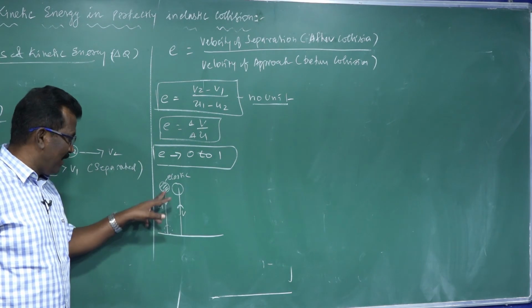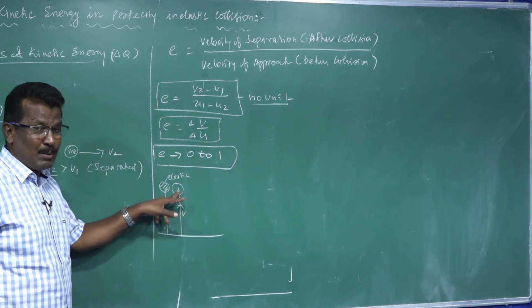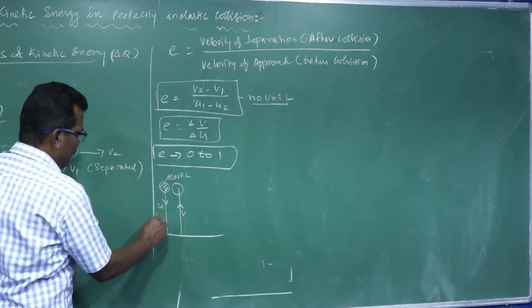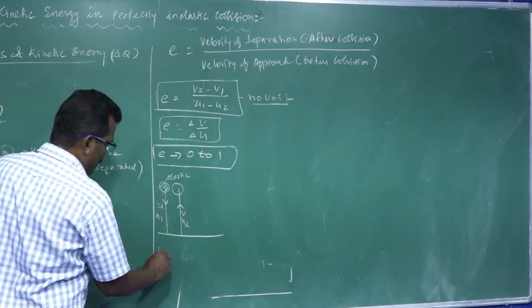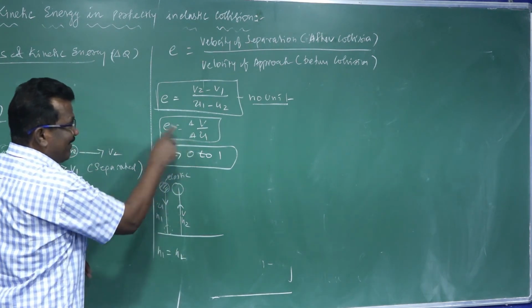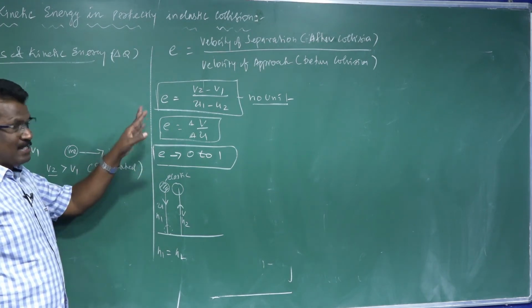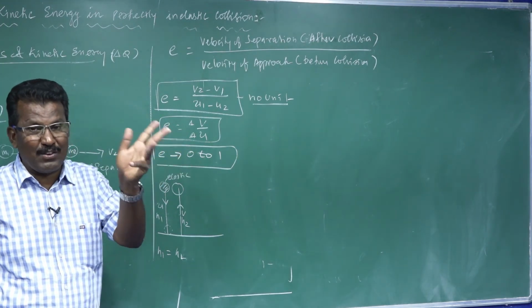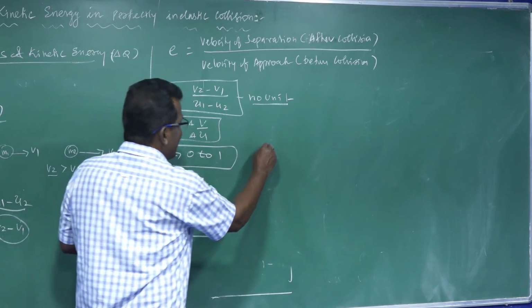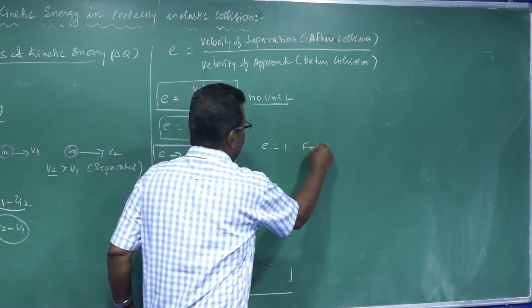There is no change in the velocity before collision as well as after collision. So E is equal to 1 for an elastic body.